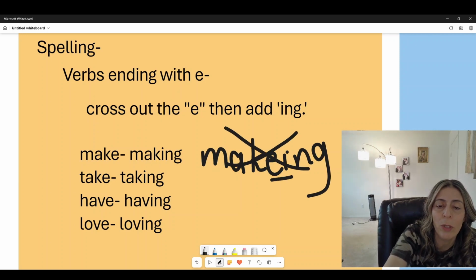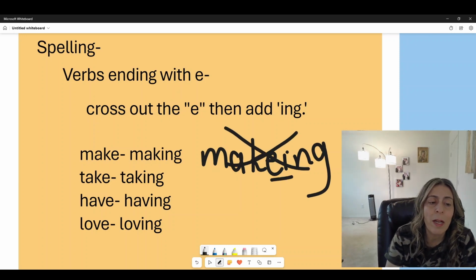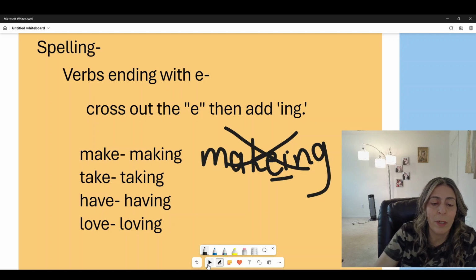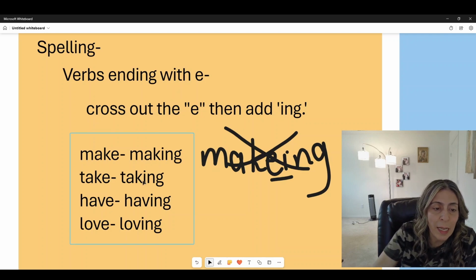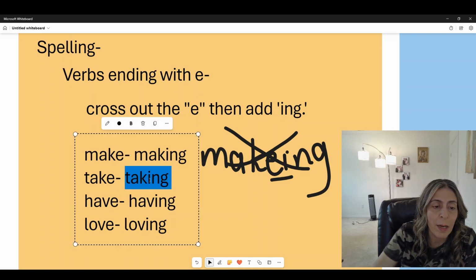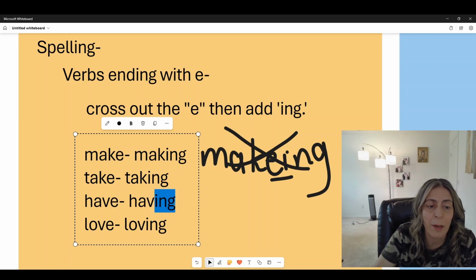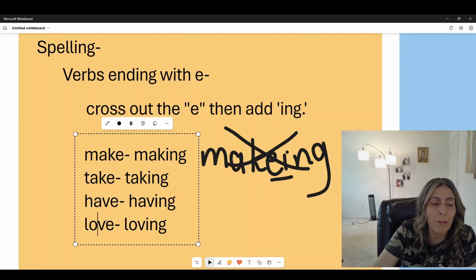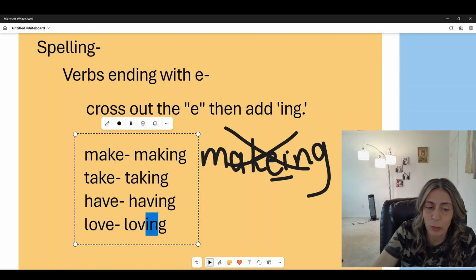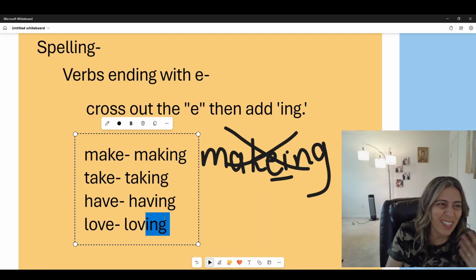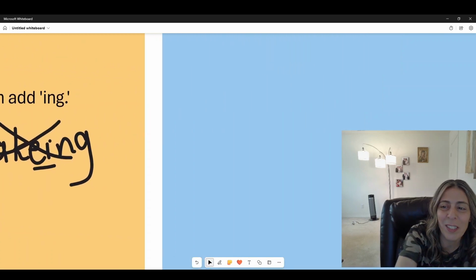You have to drop the E. Okay, so we have taking, okay, we have having, of course have ends with an E, and so we drop the E and put ing. Love, we have an E, just drop it, right, loving. Okay, these are easy rules.